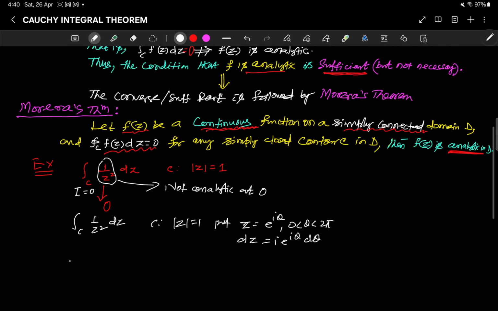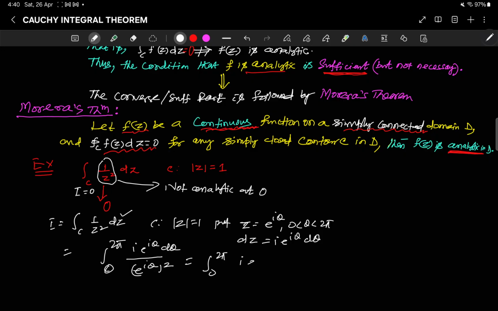So this integral I is equal to the integral of i e to the power i theta divided by e to the power 2i theta, d theta, from 0 to 2 pi.